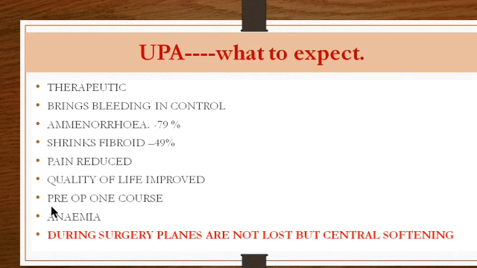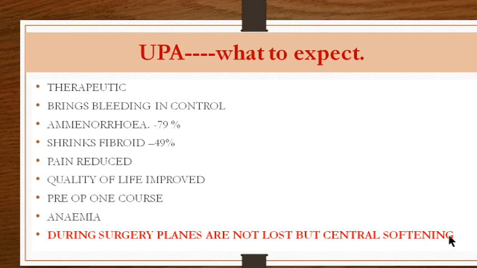You can give one course of ulipristal, that is 3 months plus 1 month gap, preoperatively. That may be one of the courses you can follow. Of course, it treats anemia because it is not producing any menses, and you are getting time to give iron and folic acid to the patient.